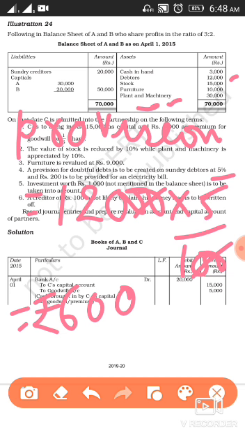So the entry for the same will be revaluation account debit to provision for doubtful debts, or to debtors even you can write, and the amount that you are going to write is 600 rupees, because whenever there will be an increase in the provisions, it's a loss. Clear? So we'll debit it to the revaluation account, and the entry for the same will be revaluation account debit to debtors account, and the amount that you are going to write is 600 rupees.